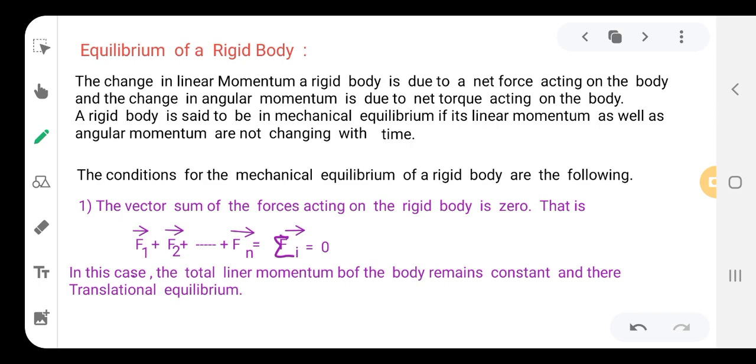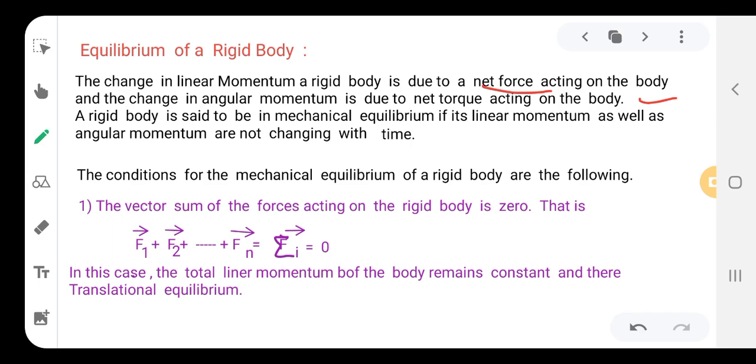The change in linear momentum of a rigid body is due to a net force acting on the body, and the change in angular momentum is due to net torque acting on the body. When there is a change in the linear momentum of a body, the body is in translational motion, and that is due to the net force acting on the body.